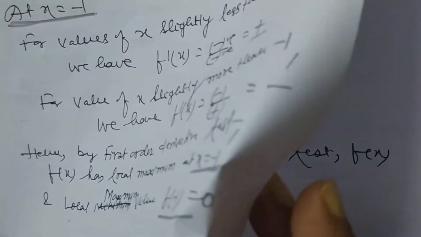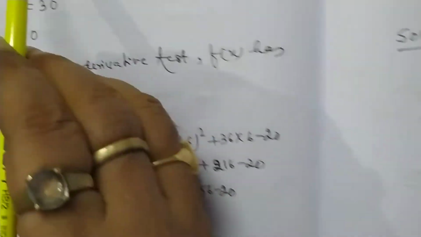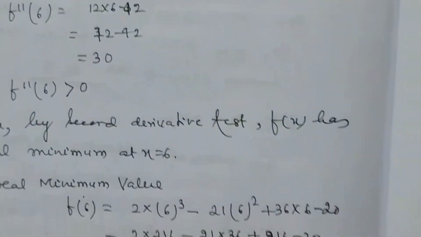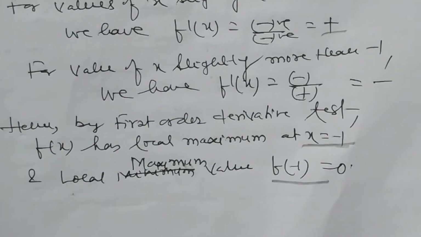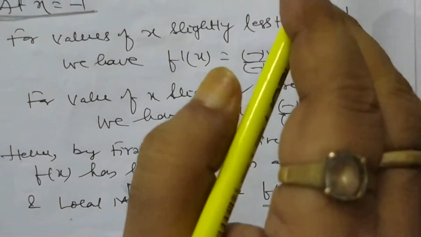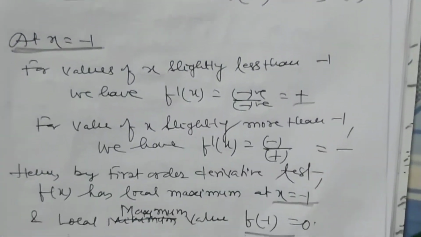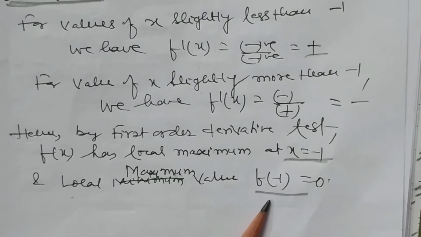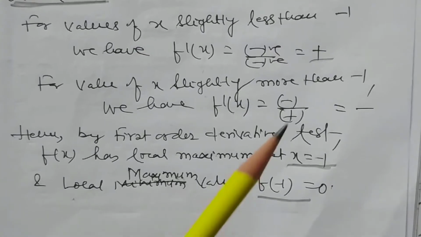So my dear students, in this way we can find the local minimum and local maximum values of the function at the points minus 3 by 5 and minus 1. In this way we can solve this problem. I hope you have understood the problem. Now I want to solve the next problem.